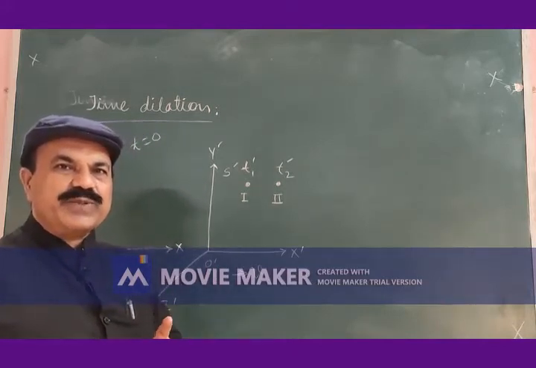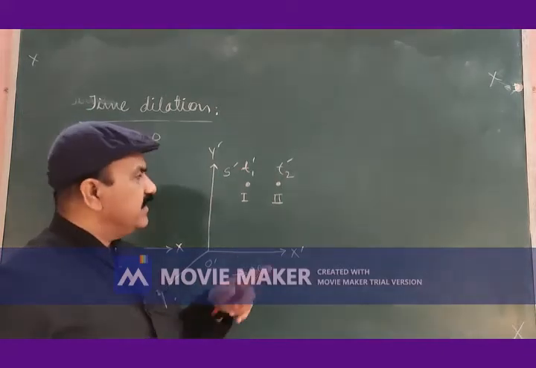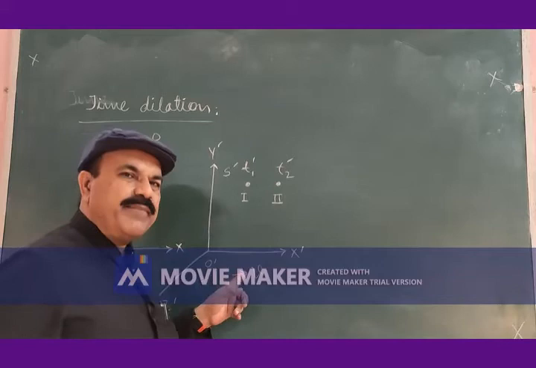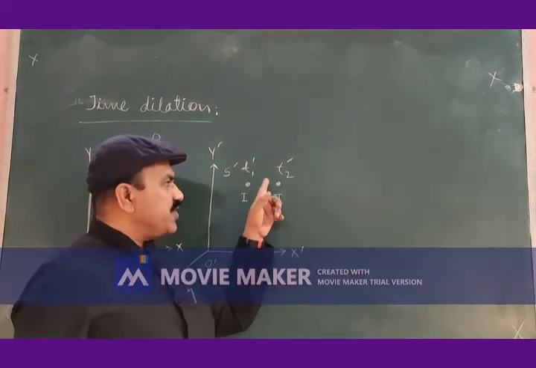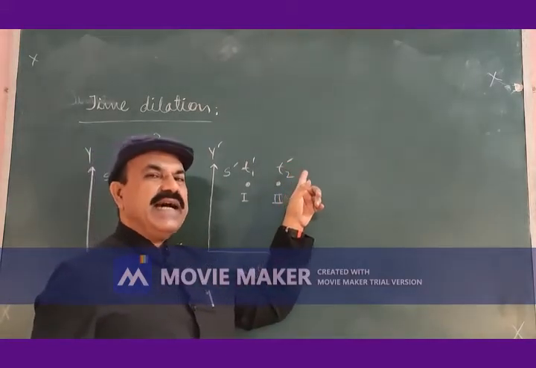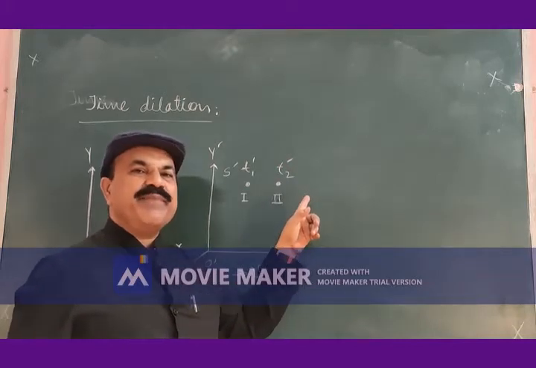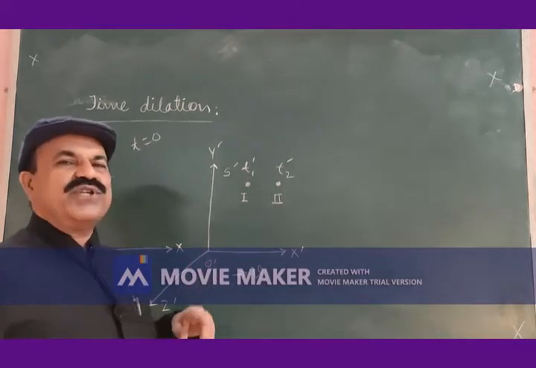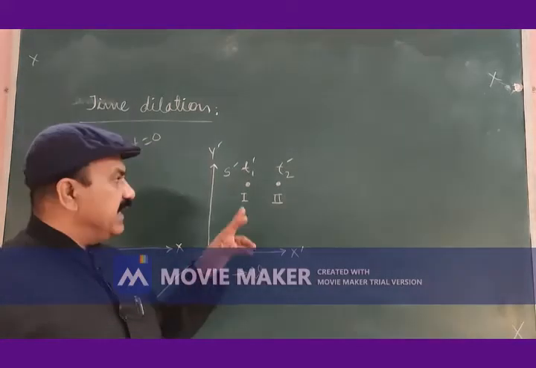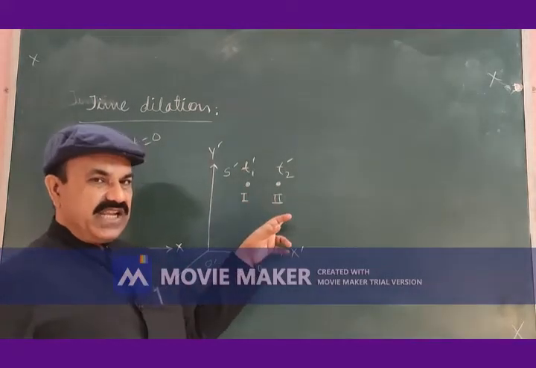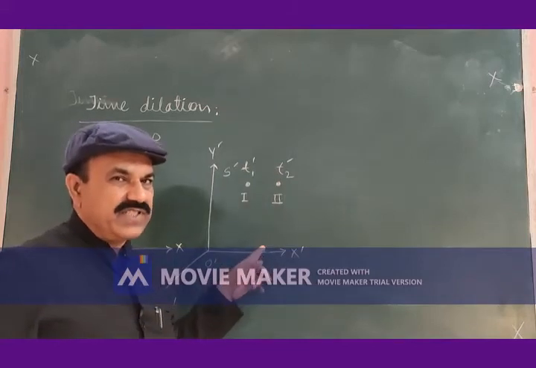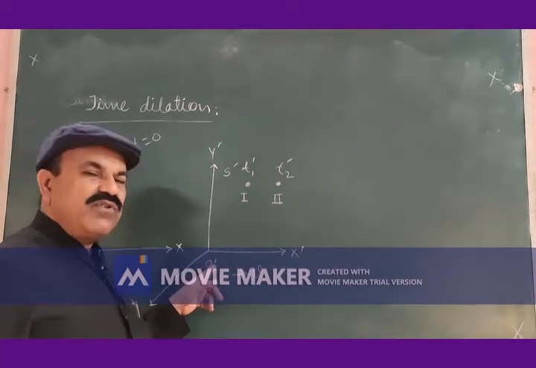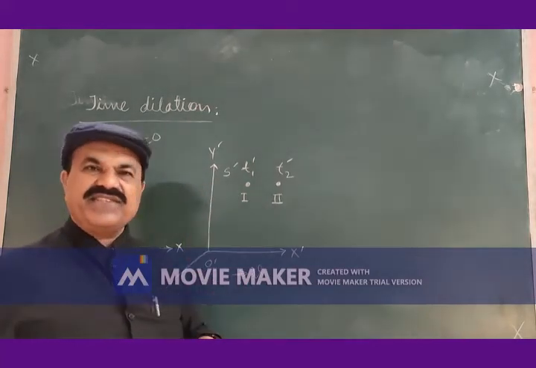Firing of first shot by the gunman at time t1 prime is noted by observer O prime. Firing of second shot by the gunman at time t2 prime is noted by the observer O prime. The gunman is stationary in the frame of reference S prime. For this observer O prime, the gunman is stationary.